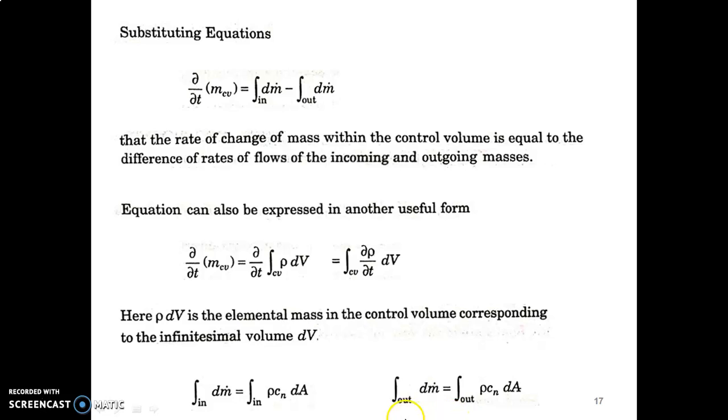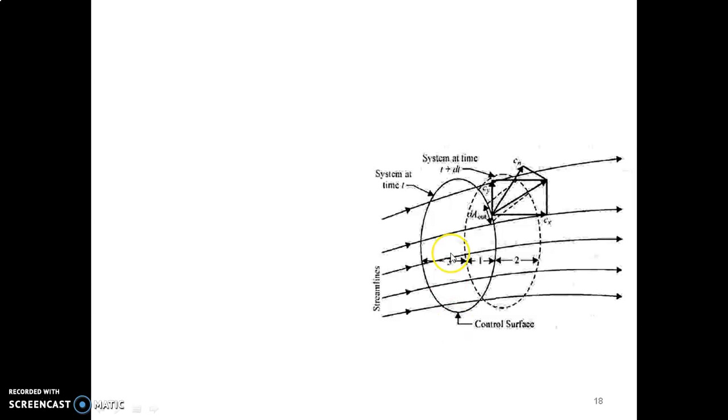Similarly, outflow can also be written like this, integral out rho cn dA, where cn is the velocity of the flow outward of the control surface. Look at this diagram, you can see the cn velocity. Here the control volume is here, and we have considered a control surface on the control volume, and on that control surface the normal velocity is cn, so we have taken that velocity component.